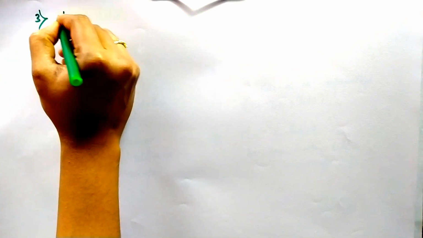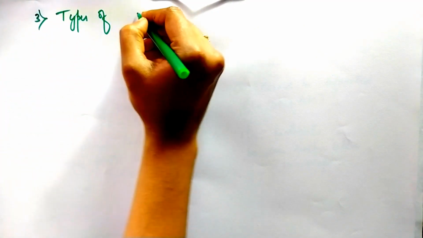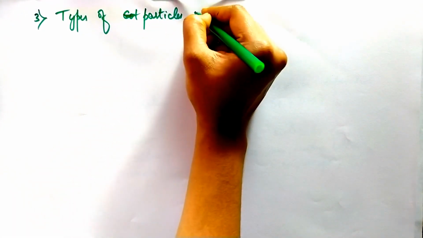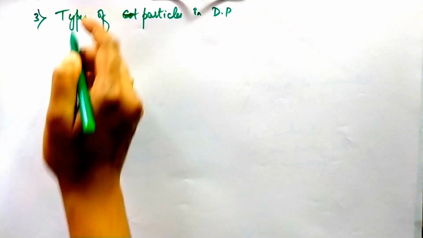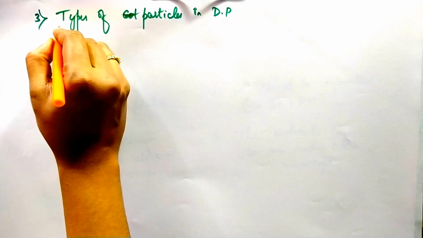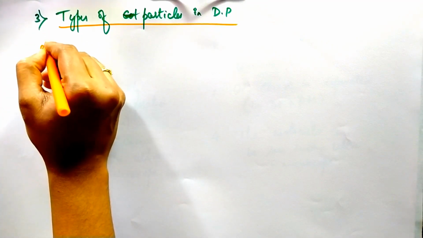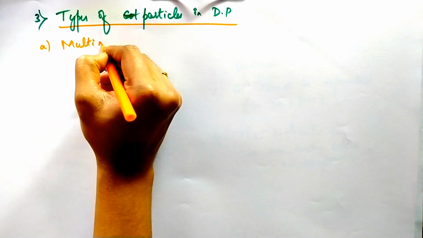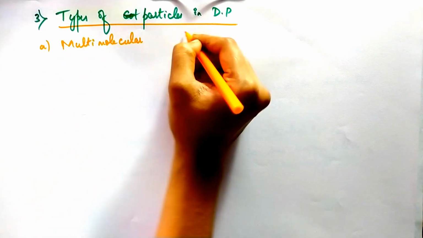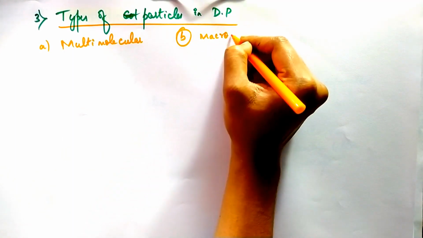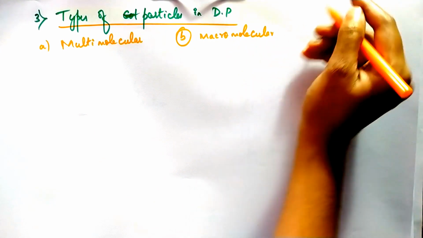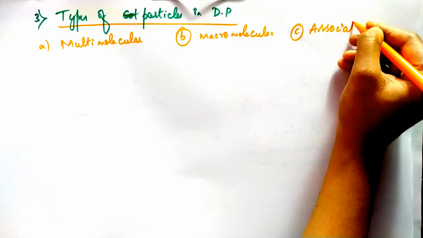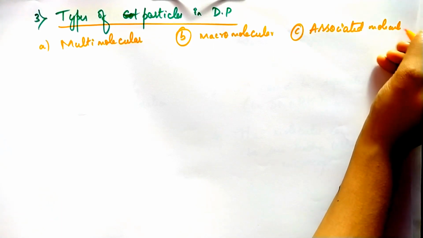The third classification is types of particles in dispersed phase. Under that, you are going to learn about three points: multimolecular, macromolecular, and the last one, associated molecules. Let us see one by one.